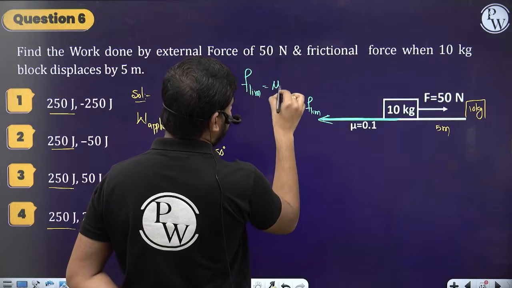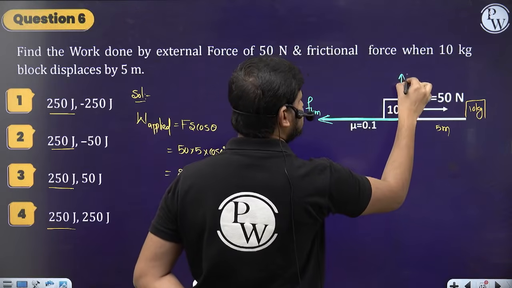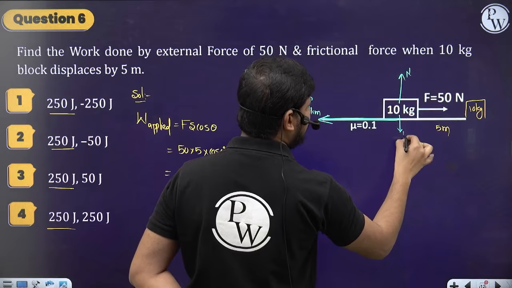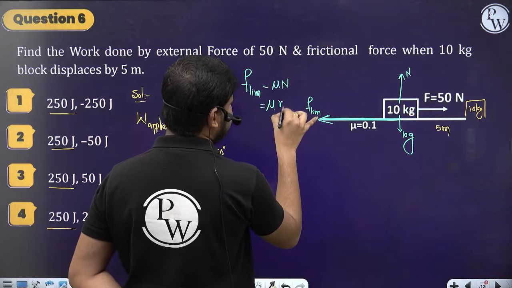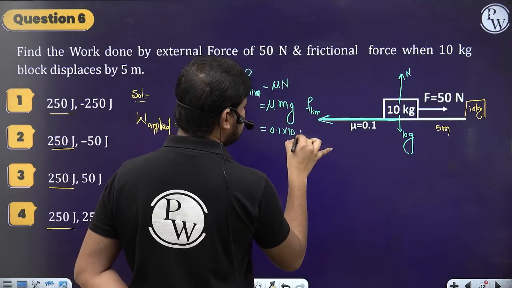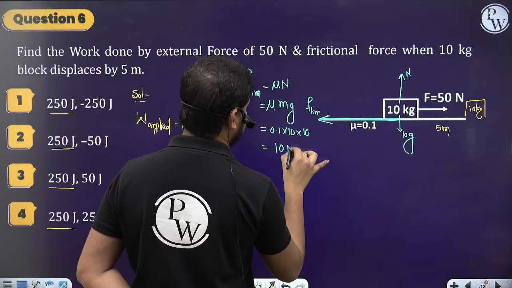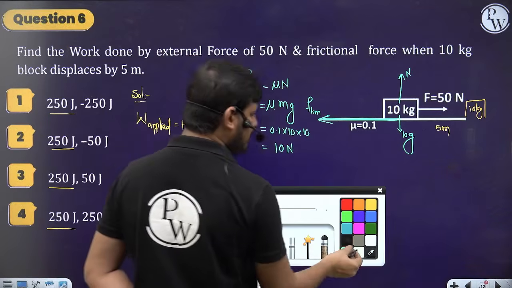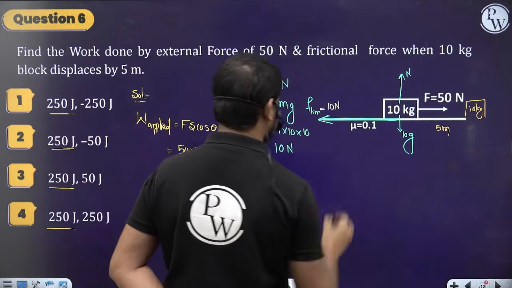So mu into N. Here the normal is equal to 10g, its weight, right? So mu into mg, let's write. Mu is 0.1, mass is 10, g is 10. So this is going to be 10 Newton. So that means the limiting friction is acting this side, and it is 10 Newtons.